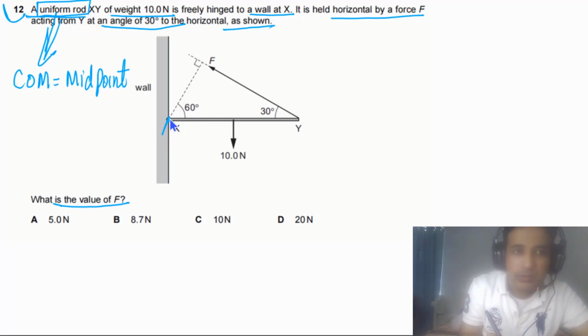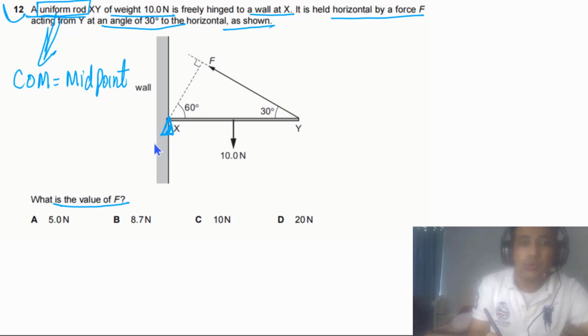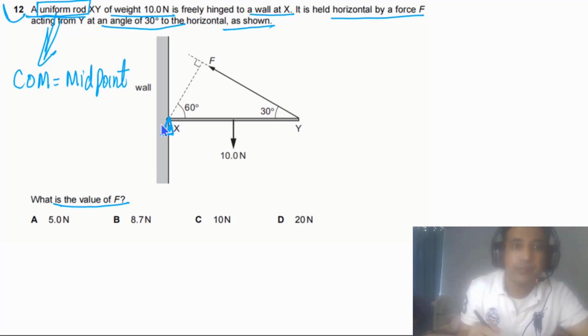Simply we can take the pivot at this point, at the hinge, so we don't need to worry about hinge forces. Also we need to assume in this case that the length of the rod, which is not given in the question, is equal to capital L. So the distance between the pivot and the center of mass of this rod has to be equal to L by 2. And also we need to resolve this force into two components.